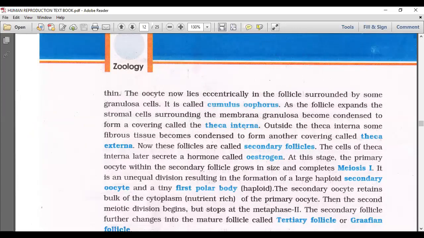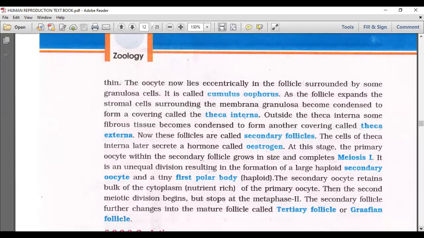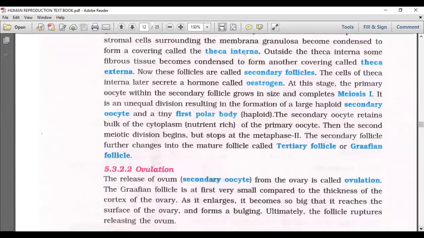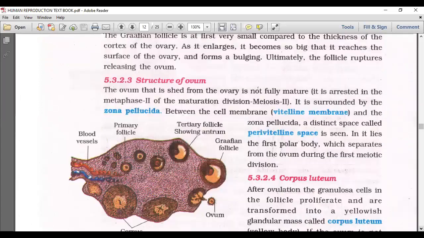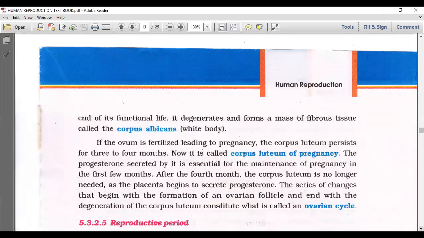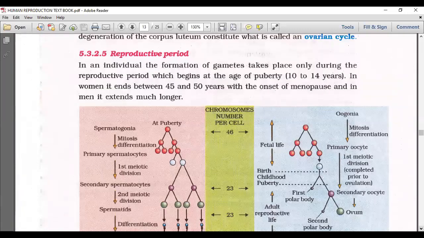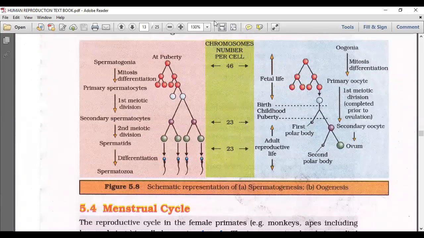Small area, but complicated. So that's why you need to go through this particular area with the diagram only, with the Graafian follicle diagram which we have taken earlier. So with the diagram, if you start reading, you will understand. Okay, so the ovulation process is related to the menstrual cycle. So that's why I'll explain ovulation along with the menstrual cycle in the coming classes.